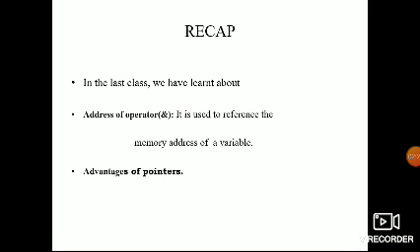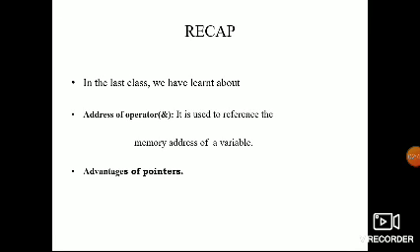Next we will use the address operator. The address operator is a unary operator that returns the memory address. With the help of the ampersand we can return the memory address. The address symbol is called the ampersand symbol.